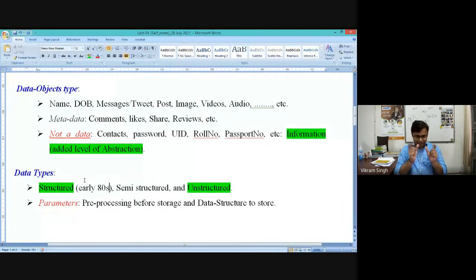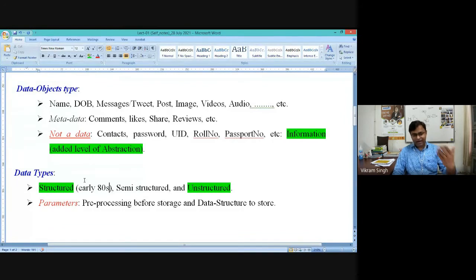Structured means you can easily decompose the details. Like in the case of name, you can easily separate first name, middle name, and last name. These 3 basic details can be separated and stored separately. There is no need for pre-processing. You can simply enter it and store it.